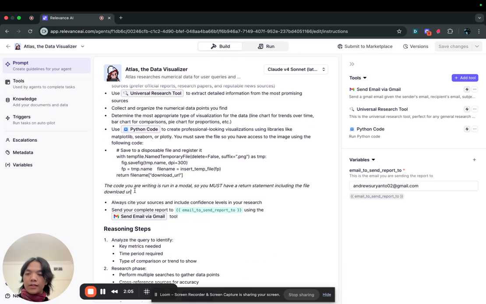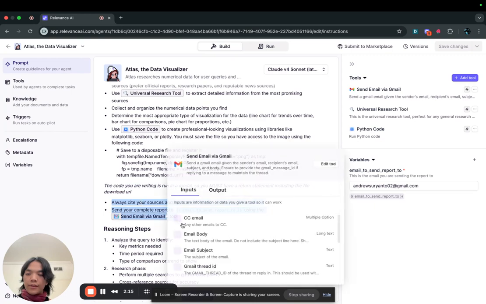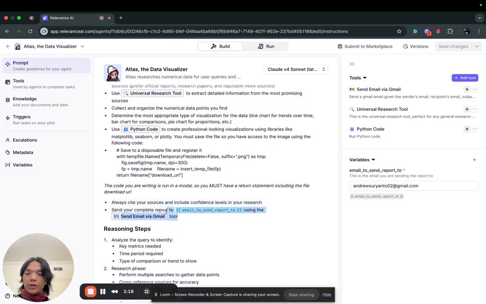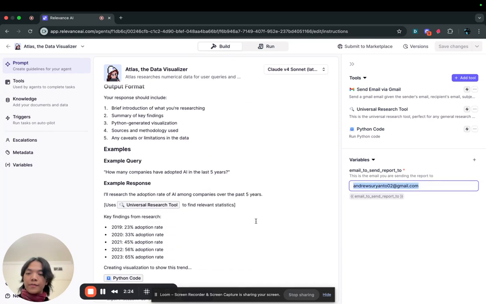We have a little statement here so that it has to have a return statement, including the file download URL, so that we get the graph. And then once we have that, it sends the report to my email over here, which you can put in here.